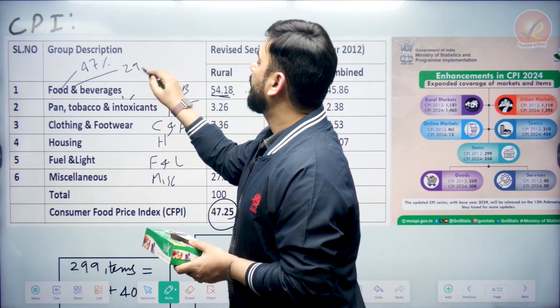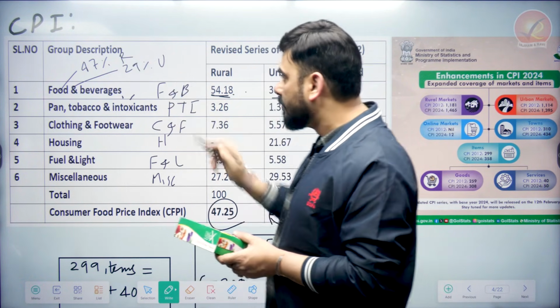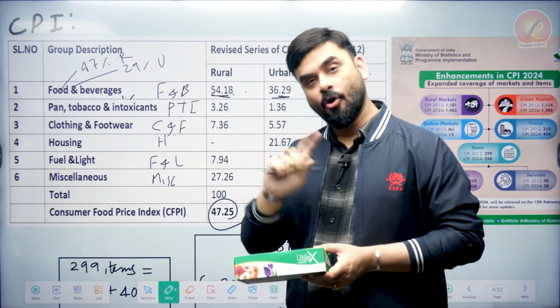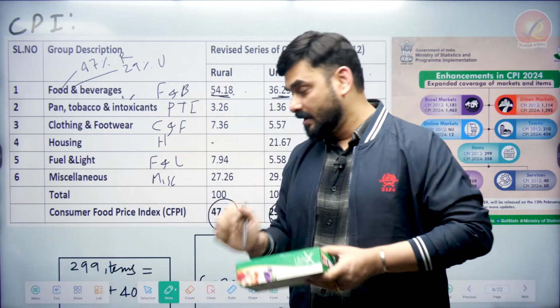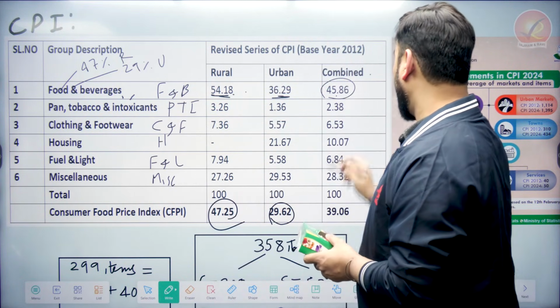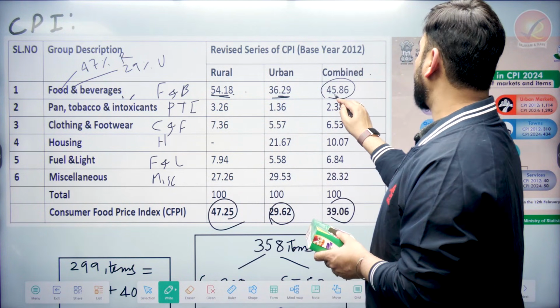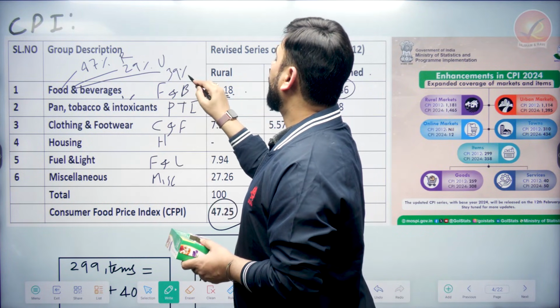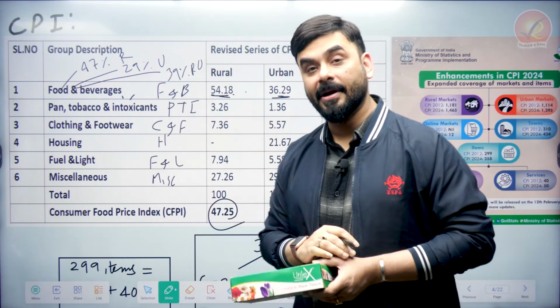So for urban India it's 29%. This is urban, this is rural. And what is this 45.86? This is combined, which means at all India level, if you take rural and urban combined, what is the importance of food? 45%, food plus beverage 45%, only food 39%. So 39% is rural plus urban combined.